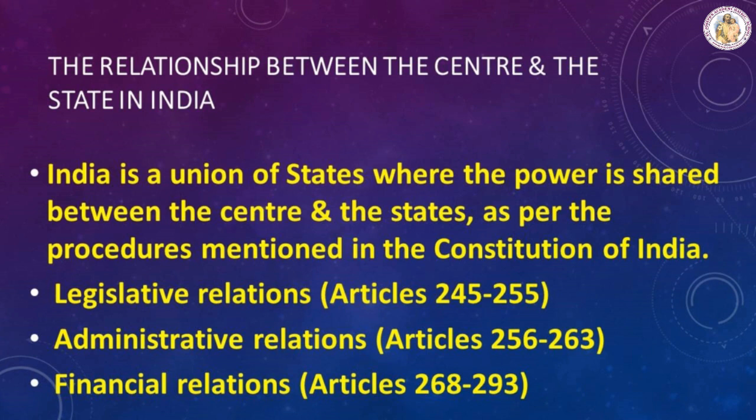The relationship between the center and the states are legislative relations according to Article 245 to 255, administrative relations Articles 256 to 263, and financial relations Articles 268 to 293. Both the central and state governments have the power to make laws, but the matters differ.